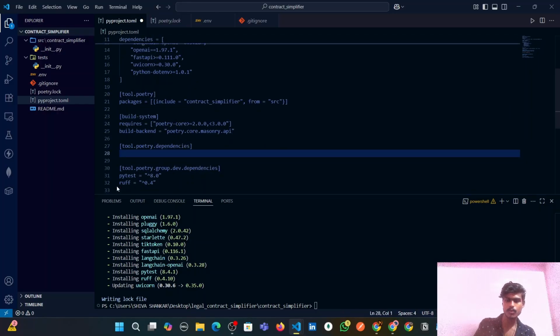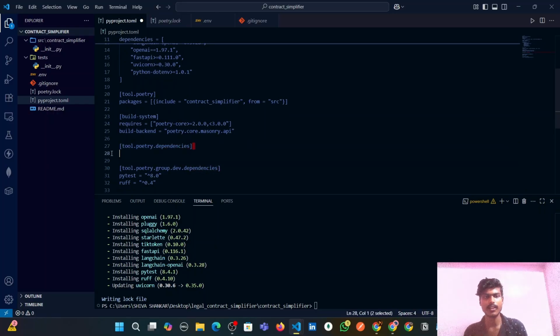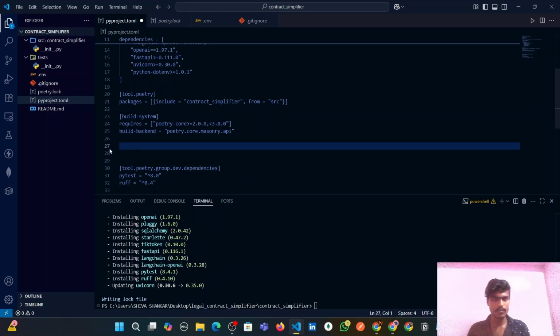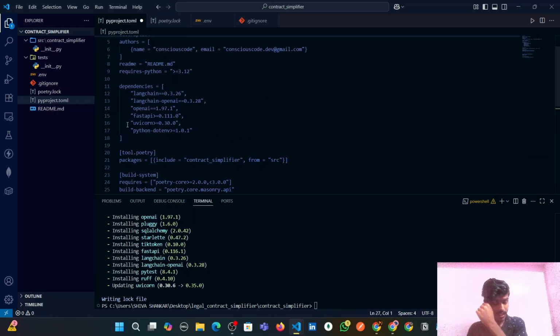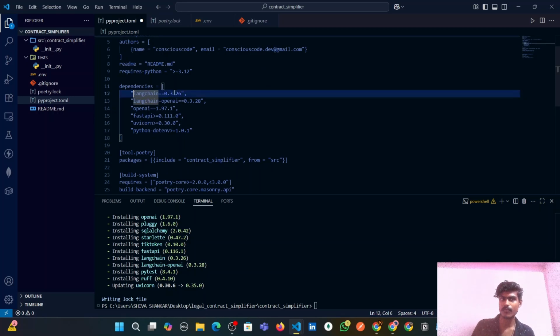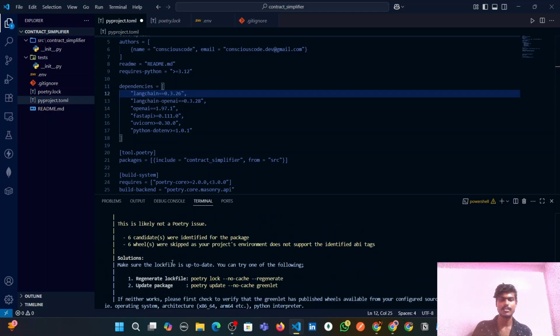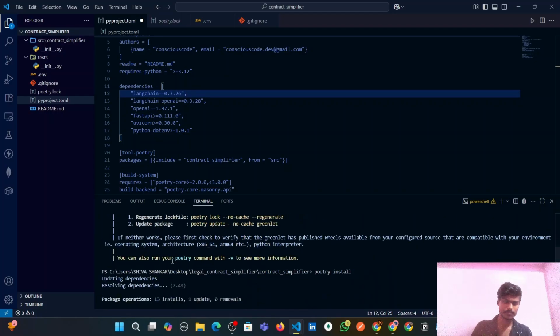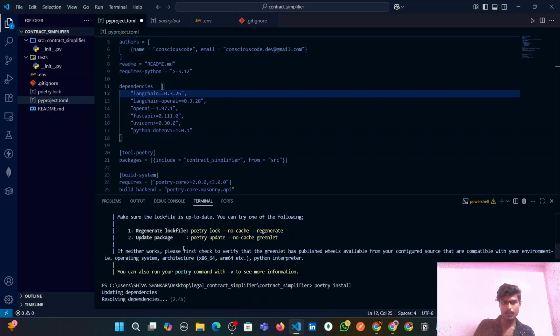This format used to work in the older versions, but it is not working now. We should specify them in this dependencies array, and each dependency we should place inside double quotes and separate using commas. This was the silliest mistake we made and saw a lot of errors in the terminal. And simply we followed what Poetry said.